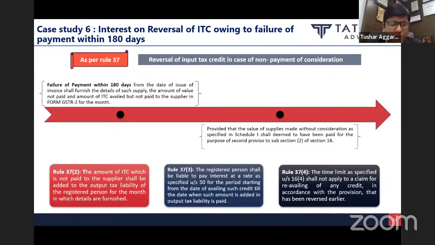I will give you various possibilities and then my conclusion. First possibility, first interpretation: no interest can be levied at all in this scenario. I repeat, no interest can be levied at all in this scenario. Why do I say so?